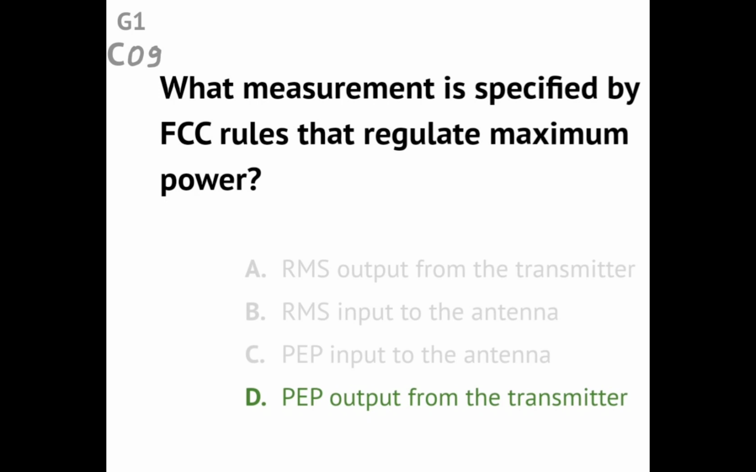Question G1C09. What measurement is specified by FCC rules that regulate maximum power? Answer: PEP output from the transmitter.